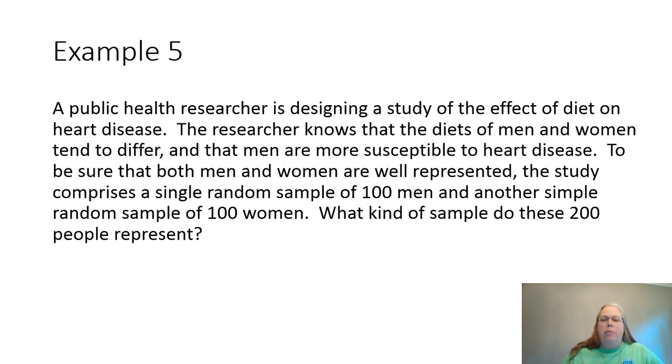What kind of sample do these 200 people represent? Since our population has been divided into two groups, or strata, and then we take a simple random sample from each of the groups, this sample is considered a stratified sample.